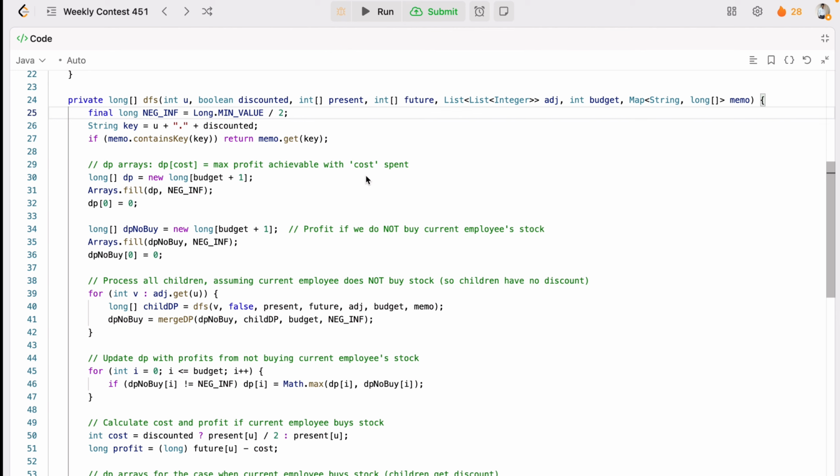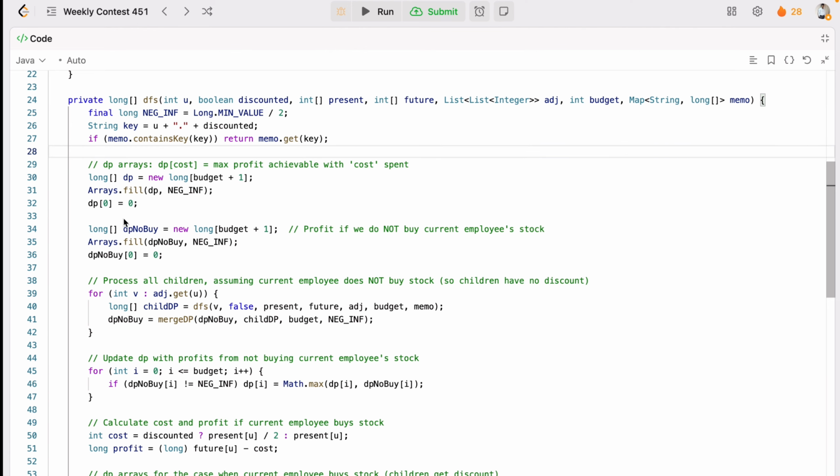Why? Because we want to use the DP array indexed by budget spent, and we want to store the maximum profit, right? So initially with the 0 budget, because the first employee is the CEO, the profit is 0, and the others start at impossible.